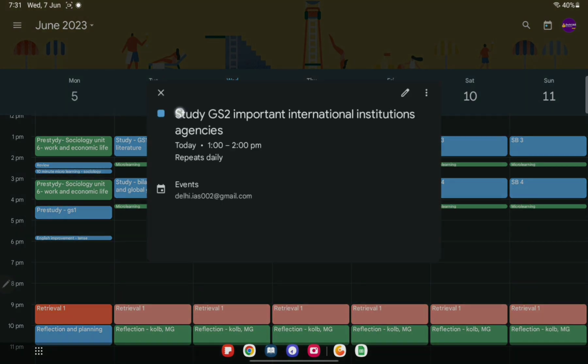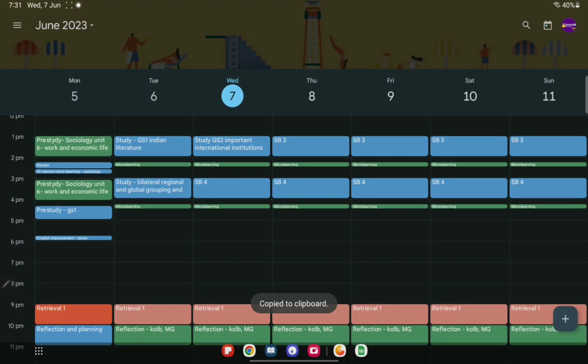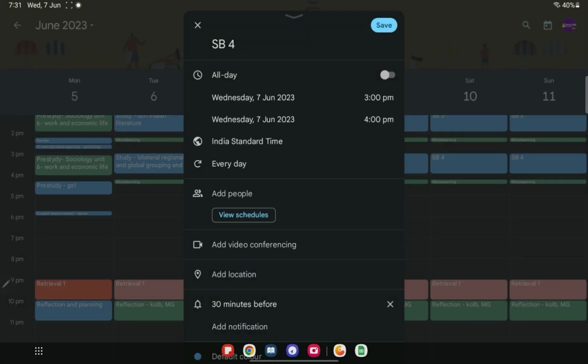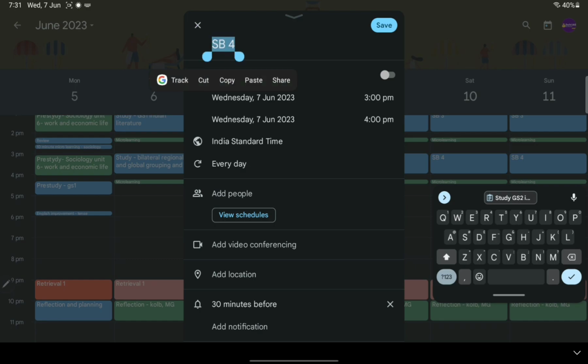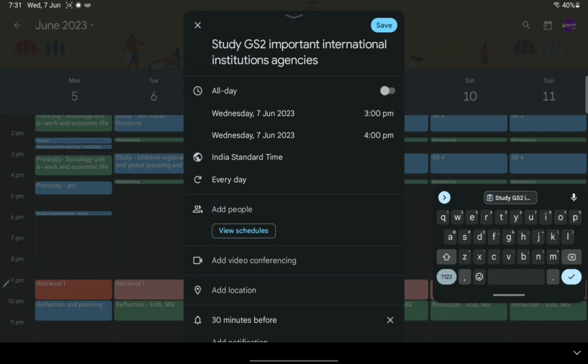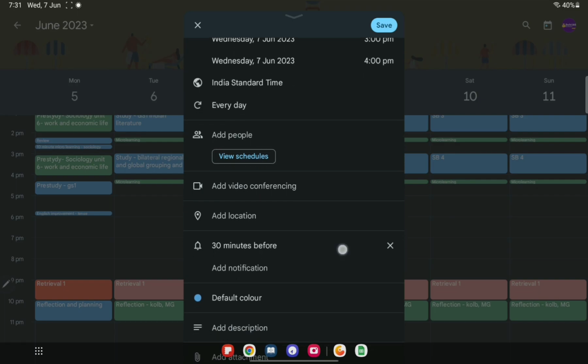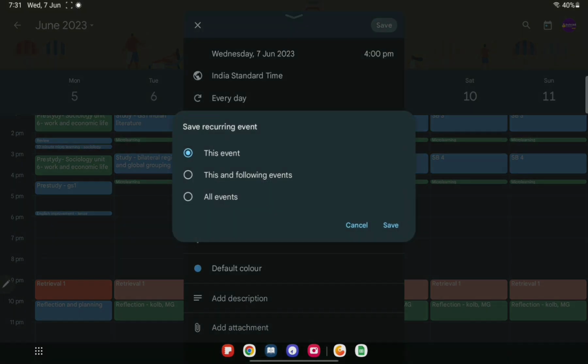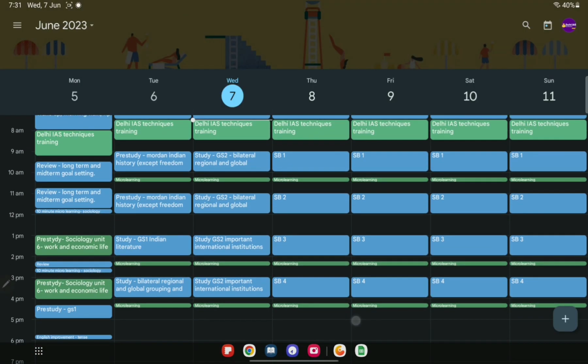Now the same thing I will do during my next study block, that is 3 to 4 p.m. Here let me paste GS2 important international institutions from 3 p.m. to 4 p.m. Okay, let me save it. It is saved now. So as you can see, my 4 study blocks.